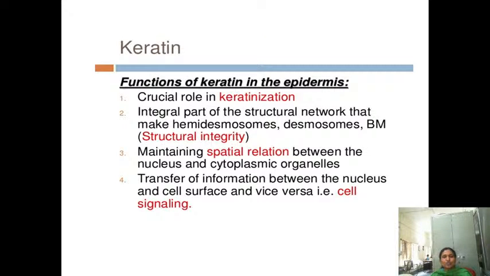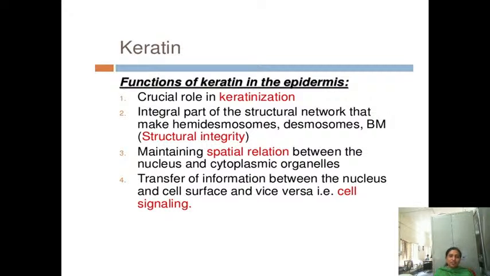Okay, please note down the functions of keratin. In the epidermis, it has a role in keratinization, and it is an integral part of the structural network of the desmosomes. It maintains the spatial relationship between the nucleus and cytoplasmic organelles. It also has a role in cell signaling, that means transmitting information from the nucleus to the cell surface. How the signals are transported from the nucleus to the surface of the cell membrane is through keratin.